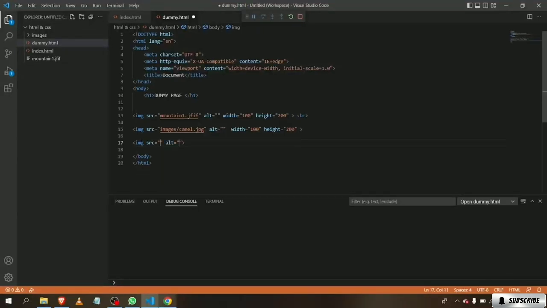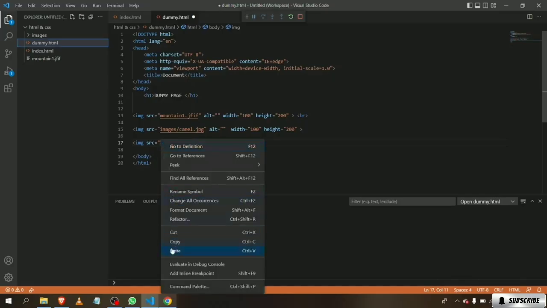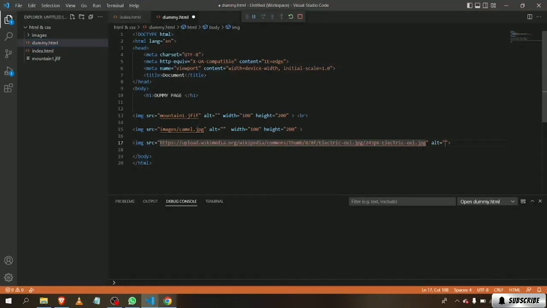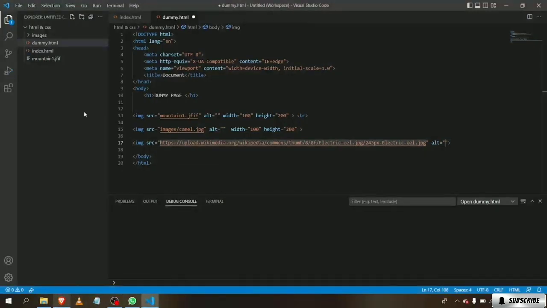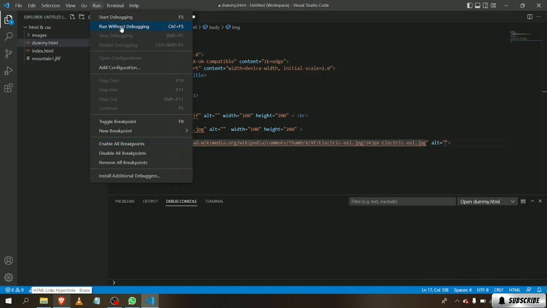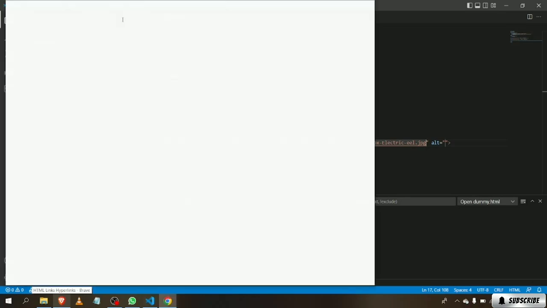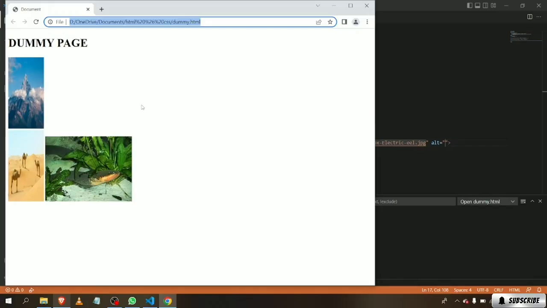And I'm gonna paste the image address, the one we just copied right now, over here. So I've already pasted it. Now let's run this in our server. Yeah, you can see the image is here.